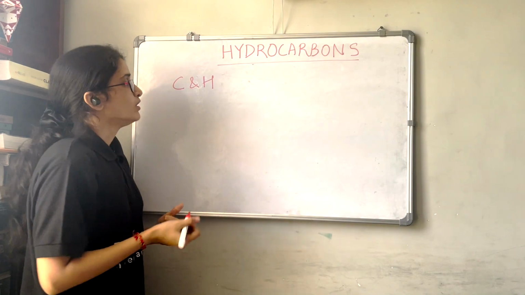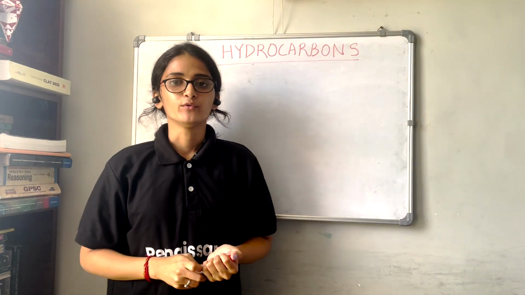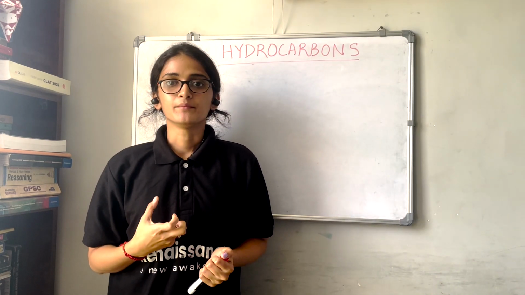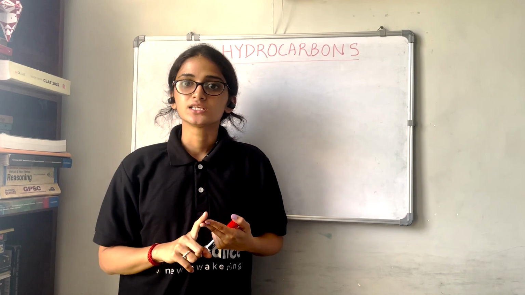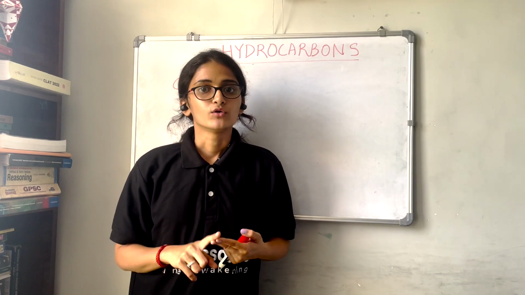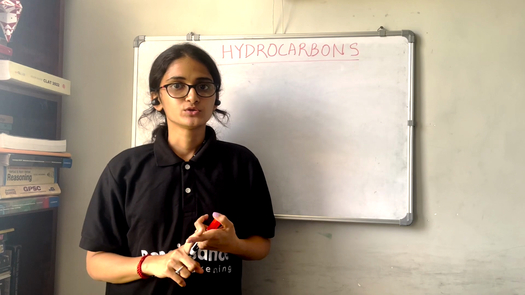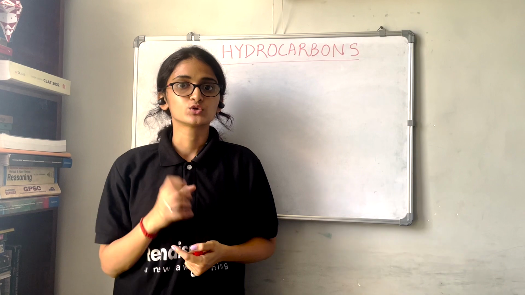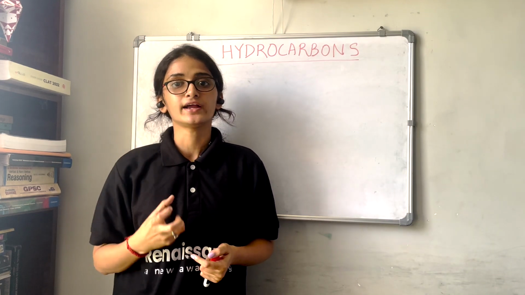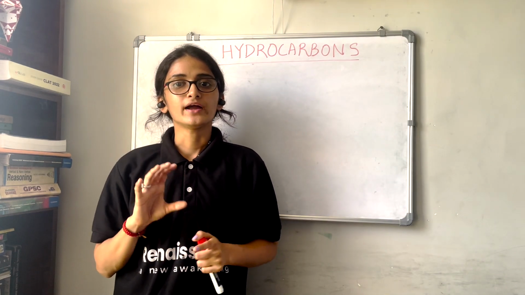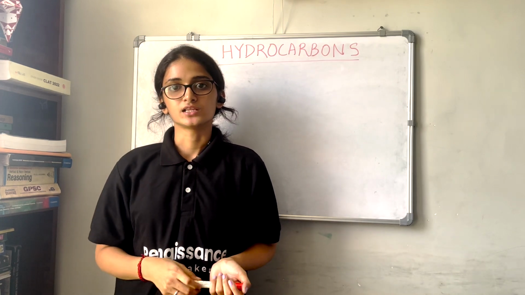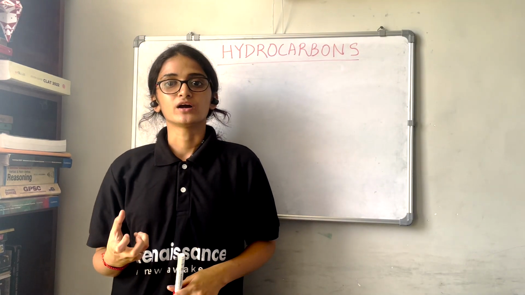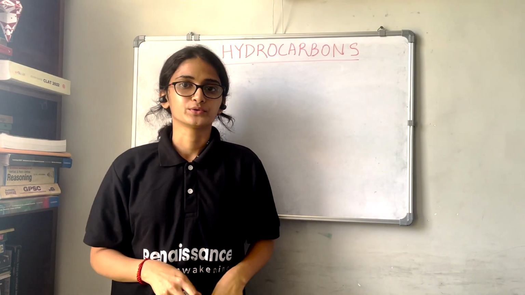Now in day-to-day life we have different types of hydrocarbons that we are using. For example, we have LPG, CNG. These are the fuels that we are using. We use LPG for domestic use in the kitchen, and we use CNG in vehicles as a fuel. So these are the gases which contain hydrocarbons. Hydrocarbons can be used in many ways in our daily life, so we are going to study them in detail.